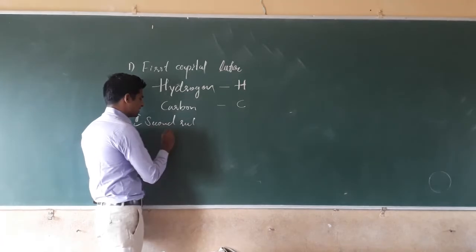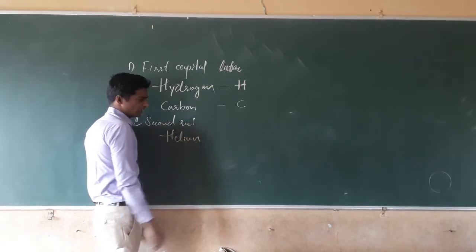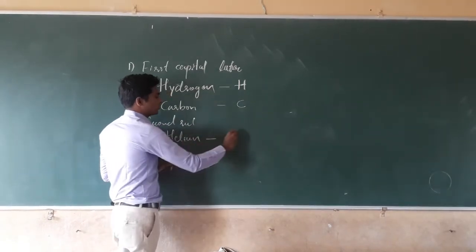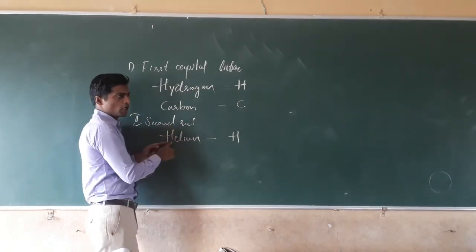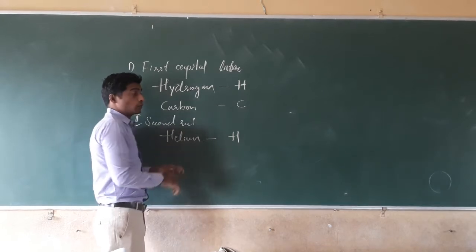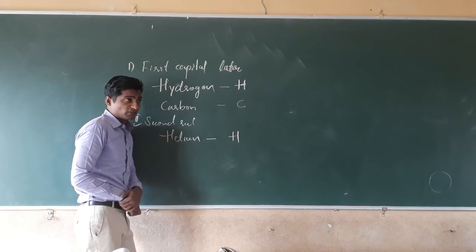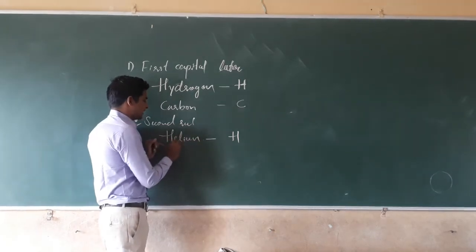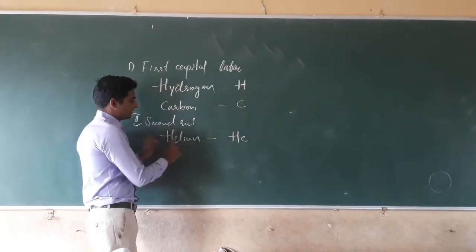Helium also begins with the same letter. Here we are unable to give helium H, because by the first rule we have to take the capital letter. If two or more elements begin with the same first capital letter, we have to take the second small letter along with the first letter.